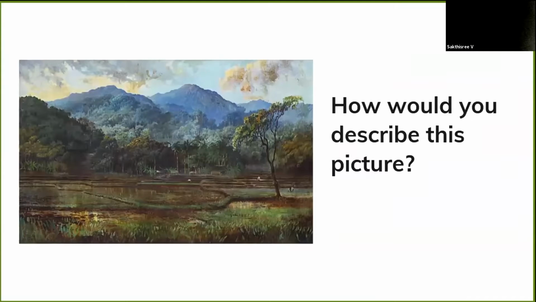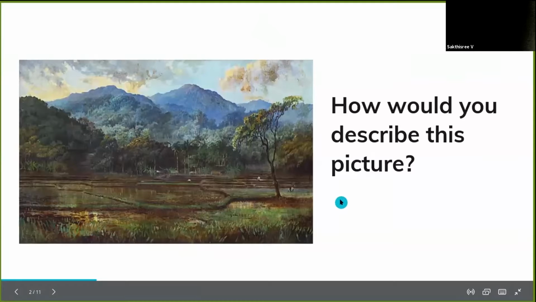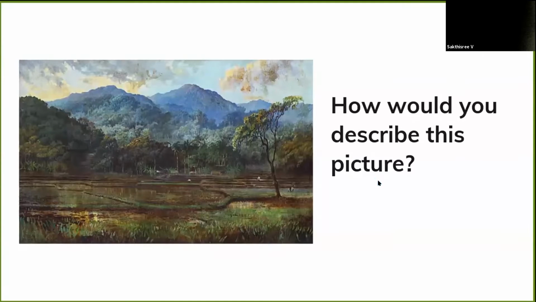Well, it's a painting of mountains and trees, and it almost seems like there's a farm field over there. But at the same time, I asked the same question to a friend of mine, and her response was that this looked a bit doomsday almost because of the shades of brown and black here and there, almost like it's dying. Clearly, there's a subjective interpretation of artwork that exists. Not everyone perceives art the same way.